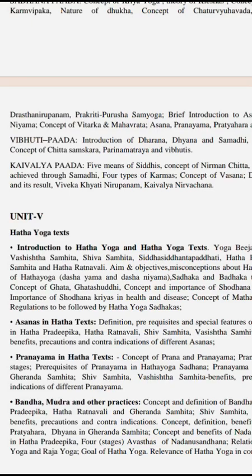Unit 5 is Hatha Yoga texts. In Hatha Yoga texts we have to study 8 texts: Hatha Yoga Pradipika, Gheranda Samhita, Hatha Ratnavali, Siddha Siddhanta Paddhati, Goraksha Samhita, Yoga Bija, Vasishtha Samhita and Shiva Samhita. These are your 8 Hatha Yoga texts.